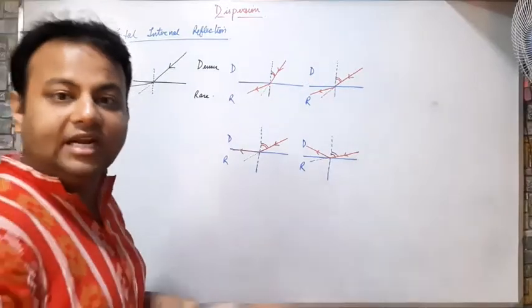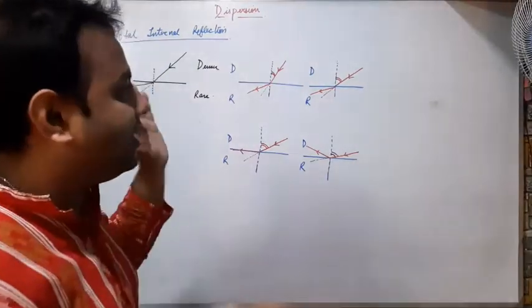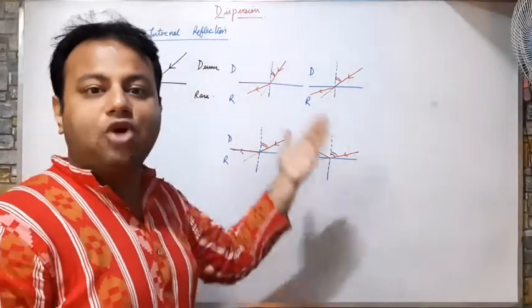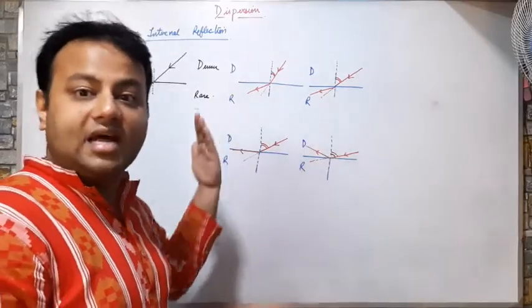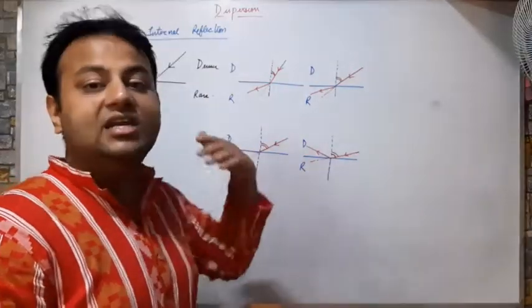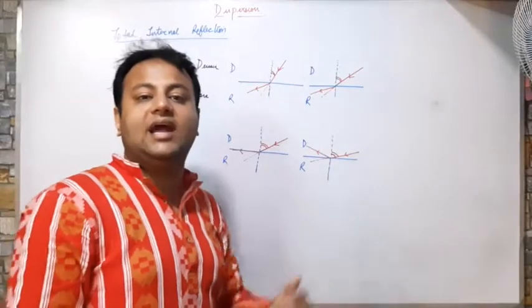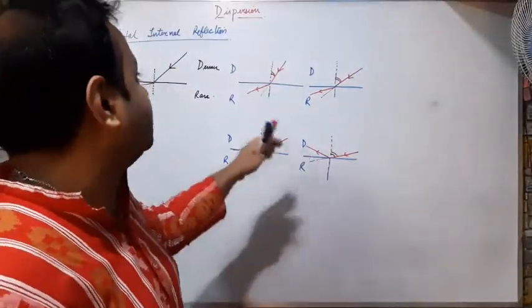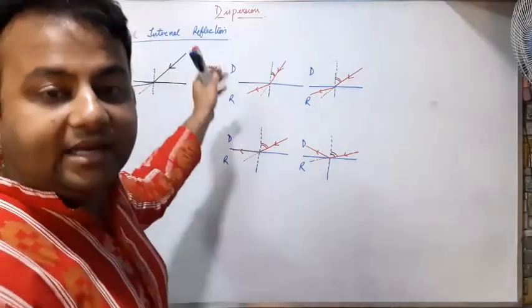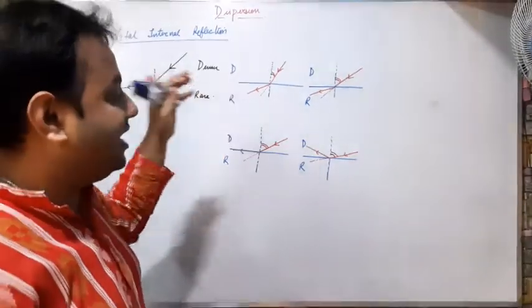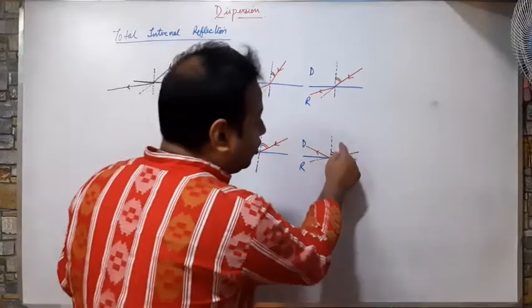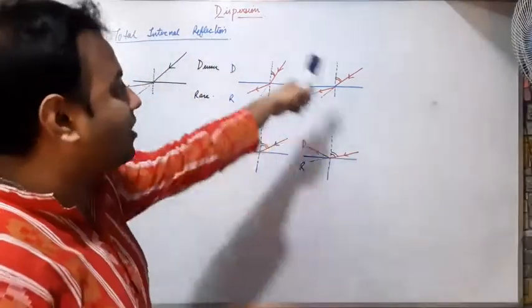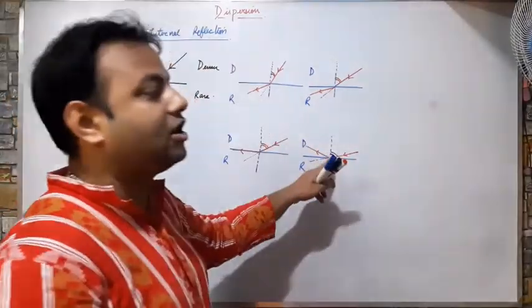So what is total internal reflection? Whenever light travels from a denser medium to a rarer medium, instead of getting refracted, the light is getting reflected within the denser medium. This property is known as total internal reflection. And it will take place only for a particular angle of incidence, not every angle.